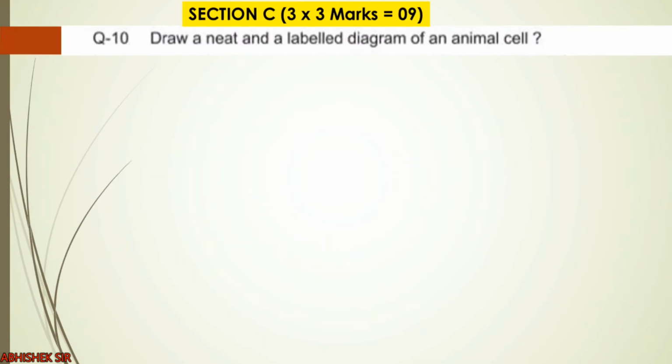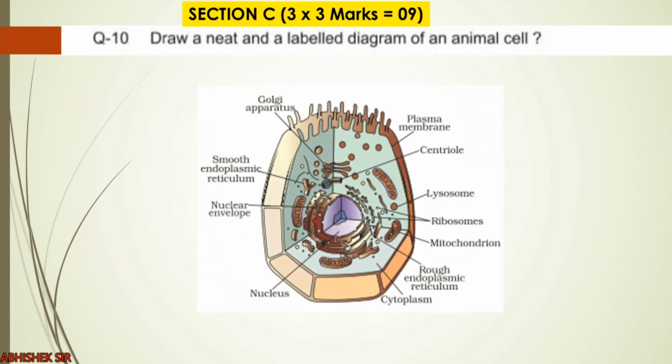Clear? Moving on to the next question, that is question number 10. In this, we have to draw a neat and labelled diagram of animal cell. So this question doesn't require any kind of writing work. You just have to draw this figure, which is also given in our textbook. Note that a simple diagram showing all the essential parts of the cell will be given full marks, right?